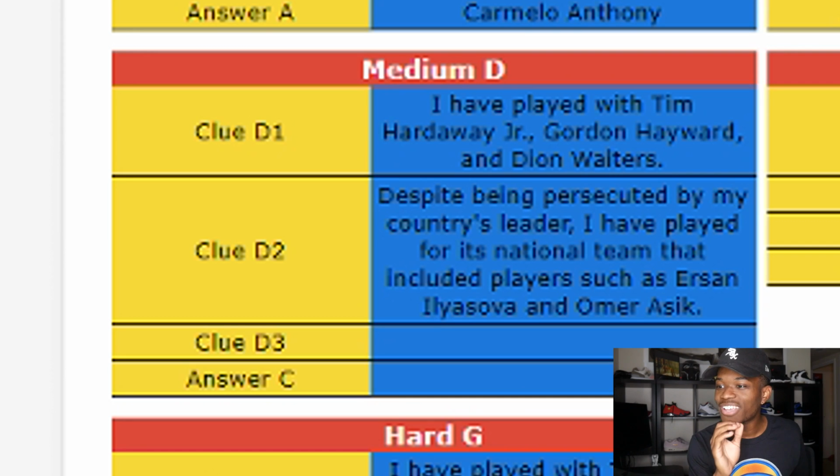Despite being prosecuted by my country's leader, I've played for its national team that includes such players as Ersan Ilyasova, Omer Asik. We're talking about Enes Kanter. Enes Kanter in Turkey. Enes Kanter. Oh, I spelled it wrong. I was like, no? Enes Kanter.